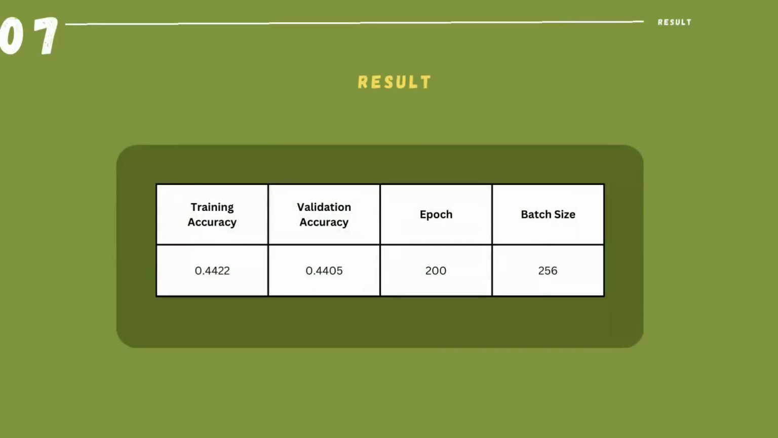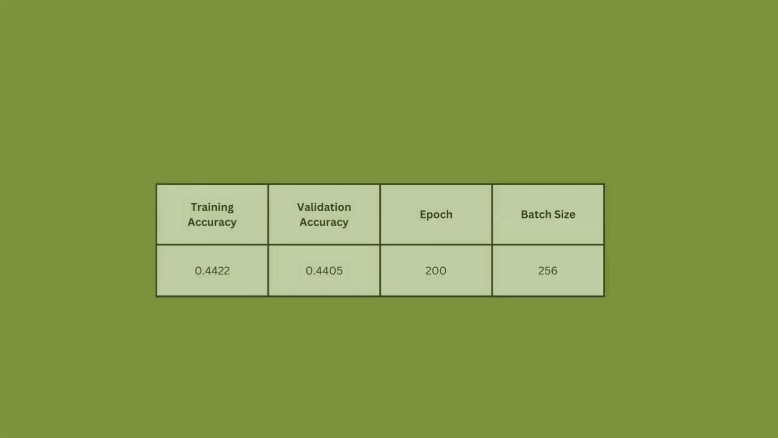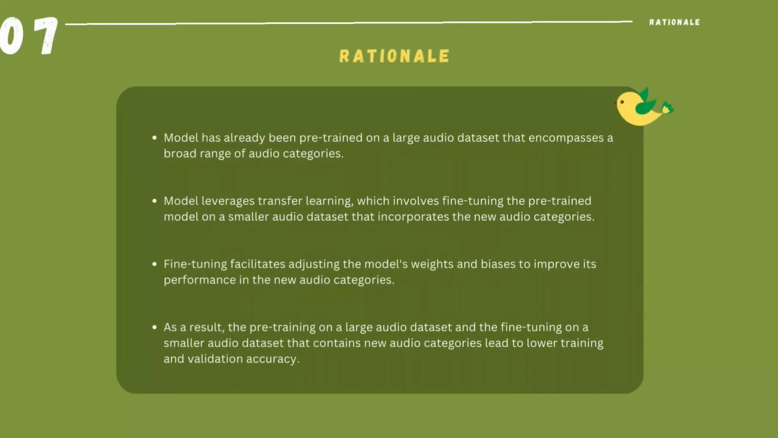So these are the results after we have created a model. There's a reason why there is such a low training and validation accuracy: the model has been pre-trained on a large audio dataset that encompasses a broad range of audio categories. The model leverages transfer learning, so it involves fine-tuning the pre-trained model on a smaller audio dataset. Fine-tuning requires the model to adjust its weights and biases to improve its performance in the new audio categories, and as a result, this leads to a lower training and validation accuracy.